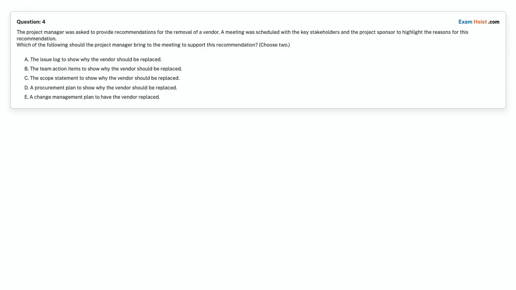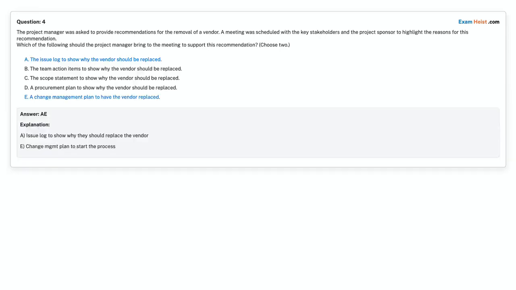Option E. A change management plan to have the vendor replaced. Choose the correct answer. Correct answer is option A. The issue log to show why the vendor should be replaced. Option E. A change management plan to have the vendor replaced.